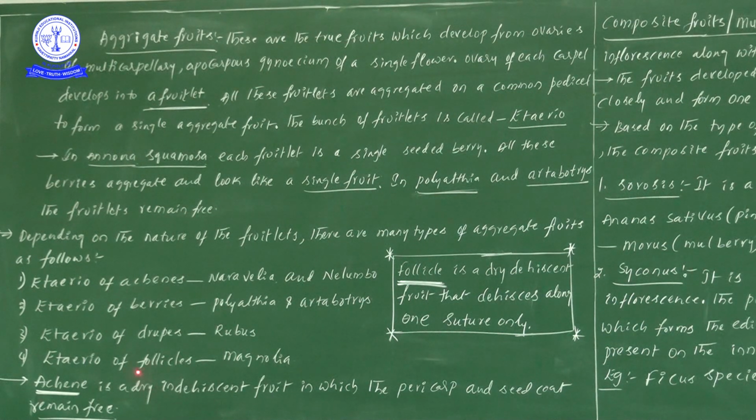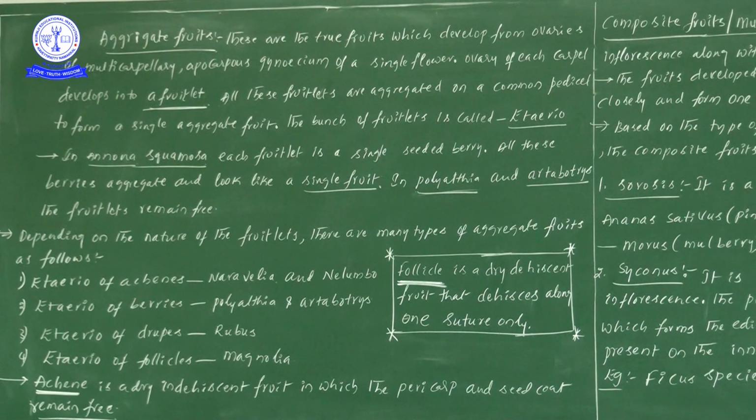Now, sir, what does follicle mean? Go to the box and see: a follicle is a dry dehiscent fruit. That dehiscence is along one suture only.